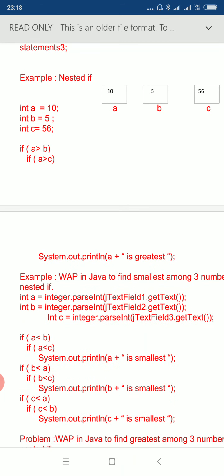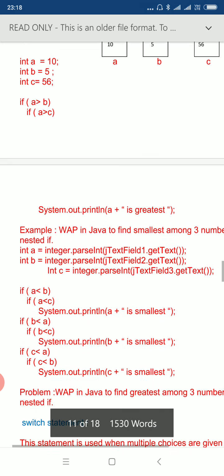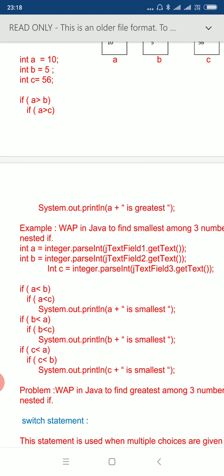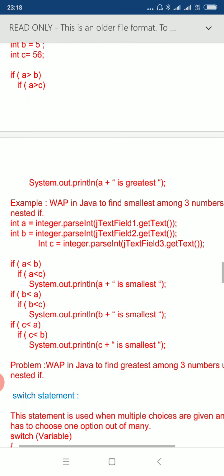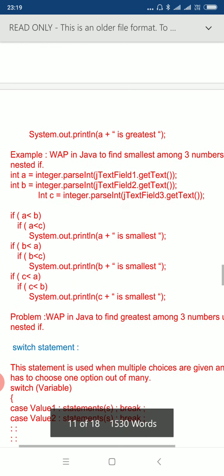Suppose there are three values we are storing in variables a, b and c. For a to be the greatest, a should be greater than b and a should be greater than c also. So if a is greater than b, then we test whether a is greater than c also. If both conditions are true, then we display a is greatest. So for a to be greatest, both conditions should be true. So that is the nested if statement.